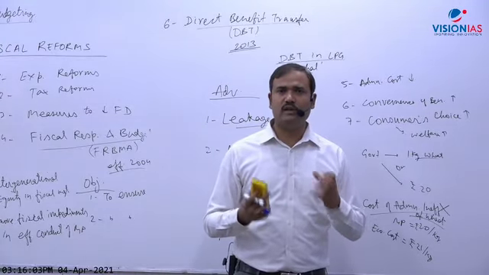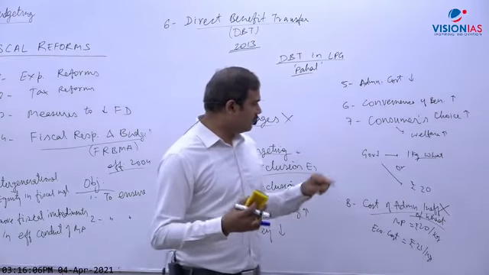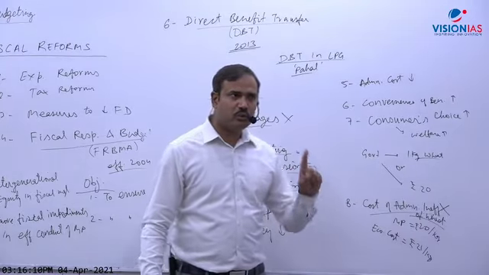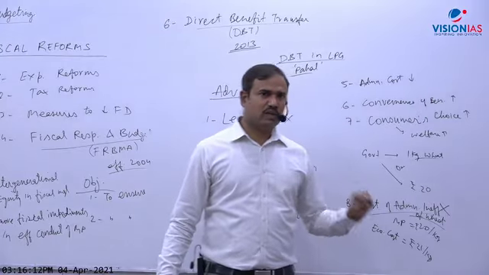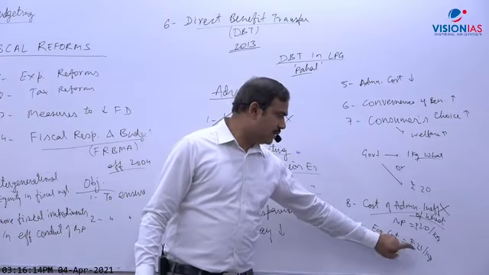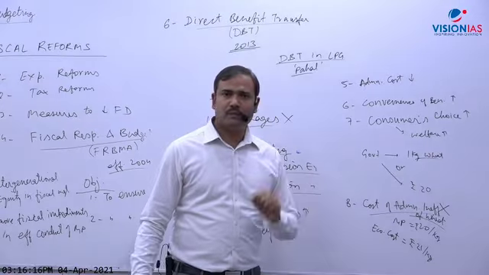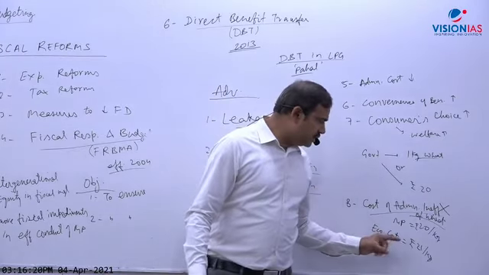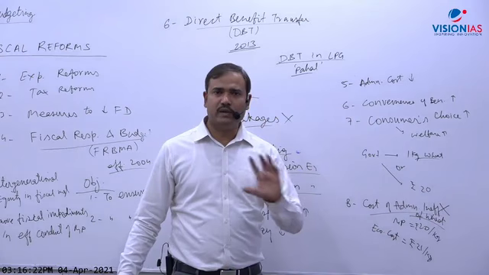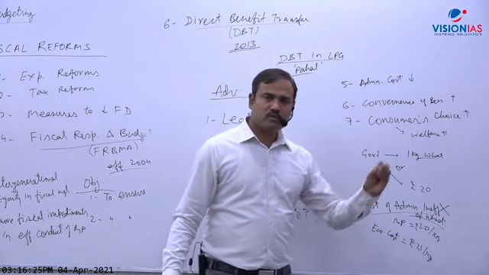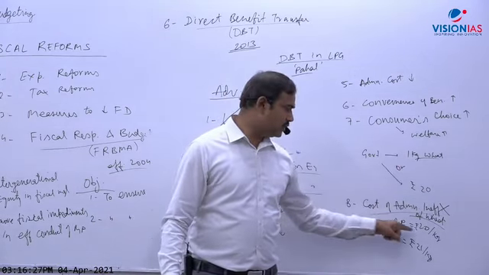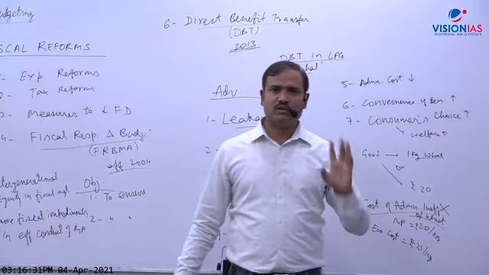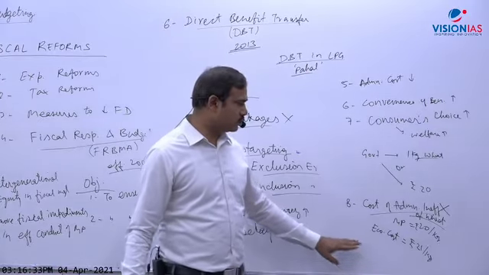Got the point? So who should bear the burden? Now see this thing. In this example, 1 rupee extra cost is the cost of administrative inefficiency. And who will bear the burden? Government will bear the burden. Because if government is itself providing wheat, then government has to incur 21 rupees. And if government wants the person to buy 1 kg of wheat, government has to transfer only 20 rupees. Got the point? So government can save the 1 rupee extra cost. I think it should be clear.